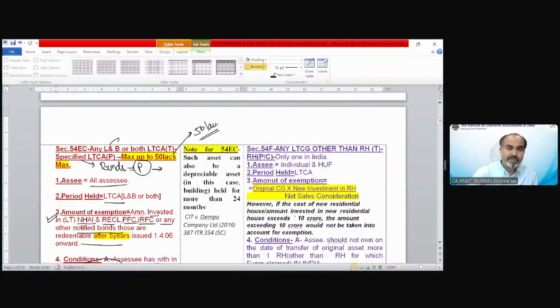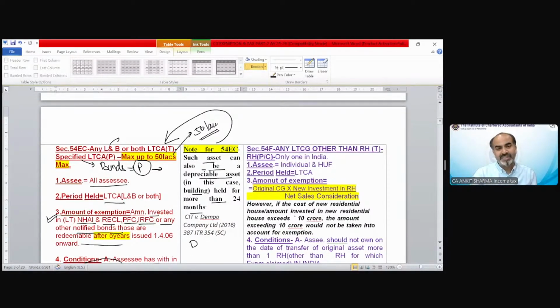Here is a note for section 54EC. It talks about long-term capital assets. Such an asset can also be a depreciable asset. In this case, a building held for more than 24 months could also be treated as long-term.